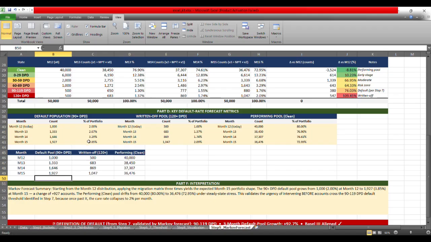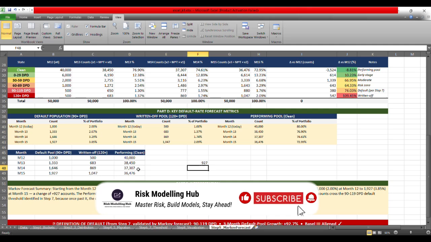A total change, if you do a difference, is an addition of 927 accounts in month 15. And likewise, the performing pool is drifting to lower numbers. That's not very good.